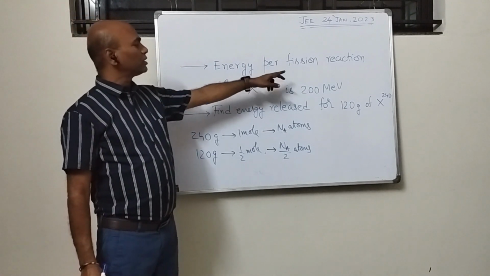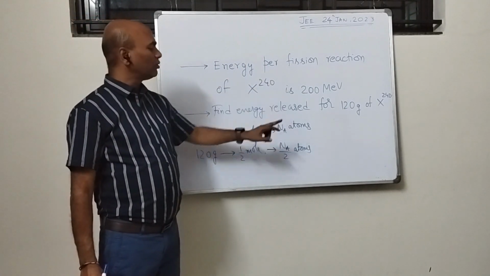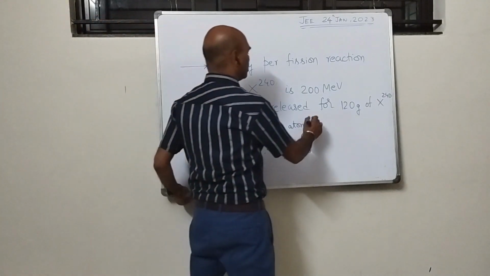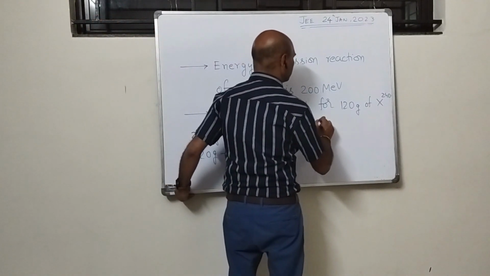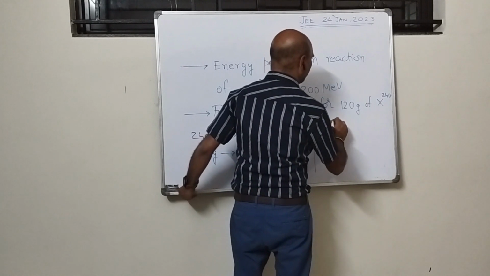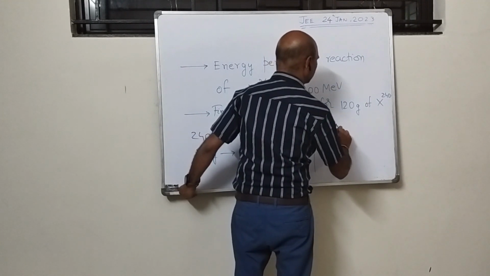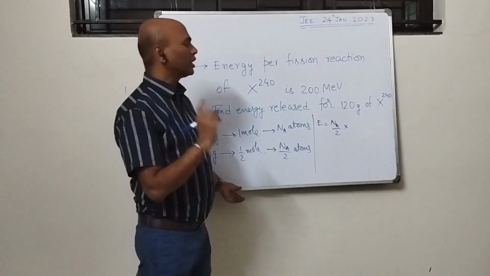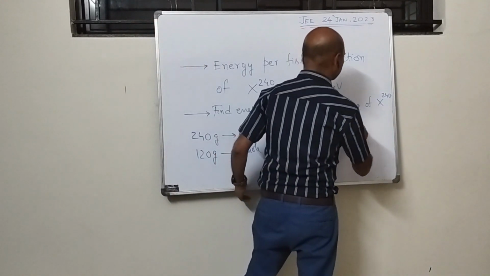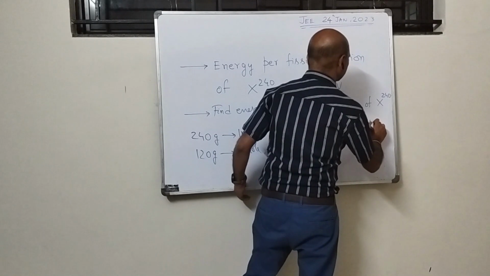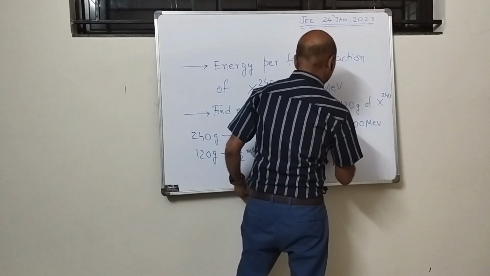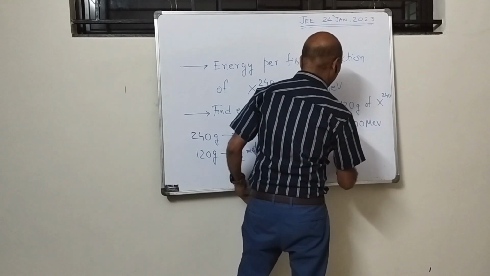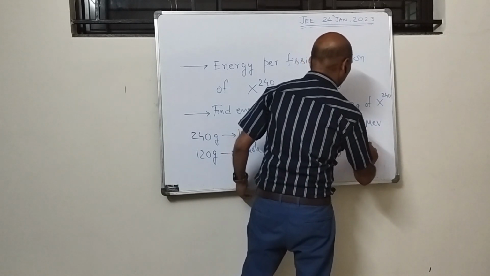In the question where it is mentioned 120 grams, I will say that 120 gram would contain half the Avogadro number of atoms. So the energy released would be the number of atoms, which is Na by 2, into energy released for each fission reaction, which is given in the question as 200 MeV. So it is 6 into 10 power 23 divided by 2 into 200 MeV.